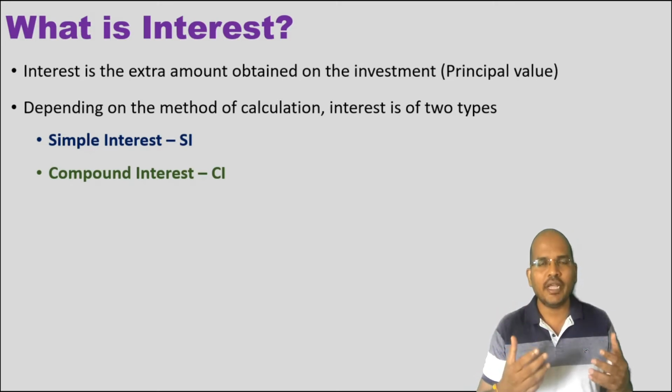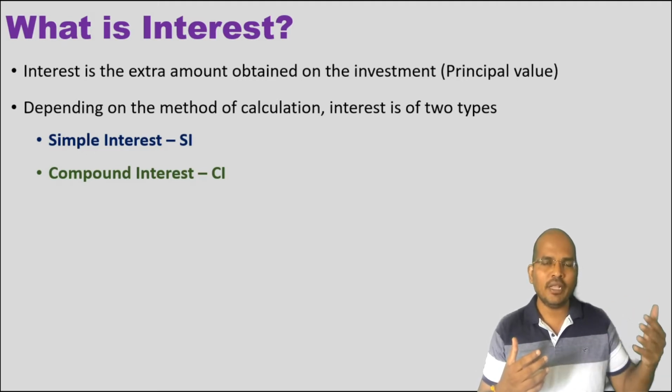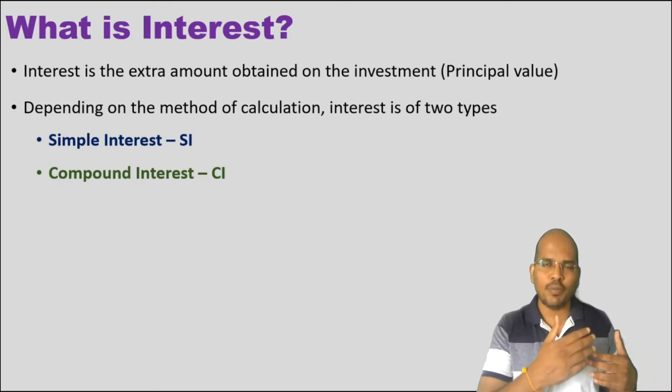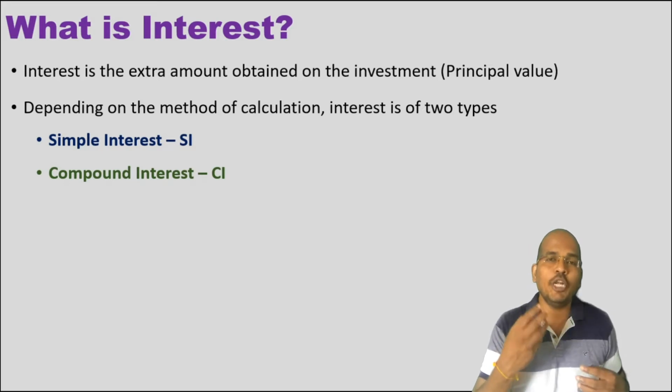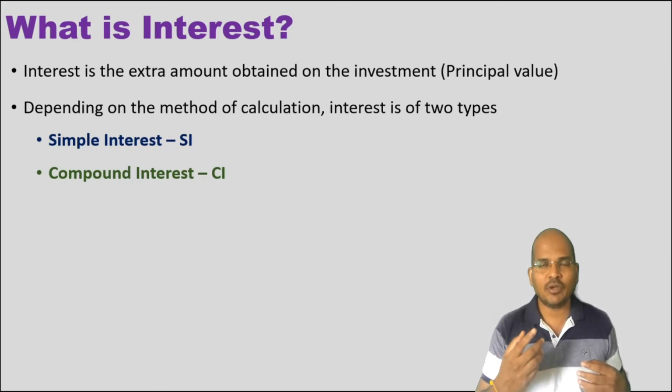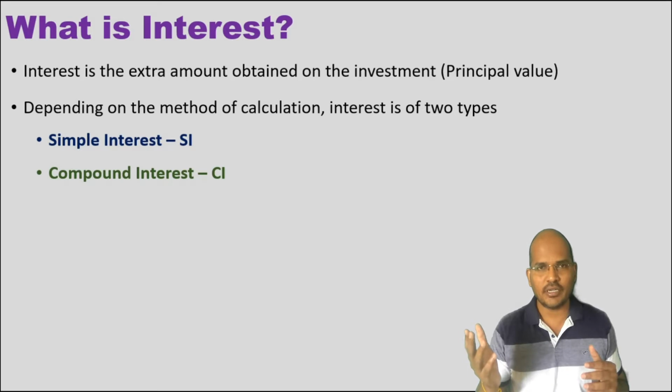Similarly, when you take a loan, when you are repaying it back, you need to repay some extra amount on the loan amount you take. So that extra amount you pay back is called the interest amount. And how much you need to pay back depends on the method of calculating interest. So depending on the method of calculation, we have two types. One is simple, the other is compound interest.